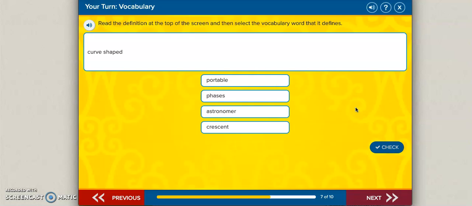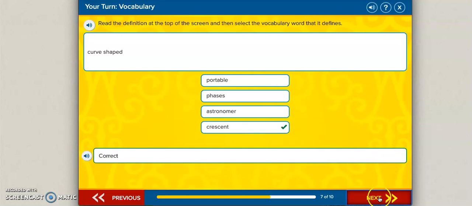Curve, shape. This is a vocabulary word from a while ago. This was when we were still in school, so lots of weeks ago. And is it portable, phases, astronomer, or crescent? It is crescent, like a crescent moon. The moon is in a curved shape.